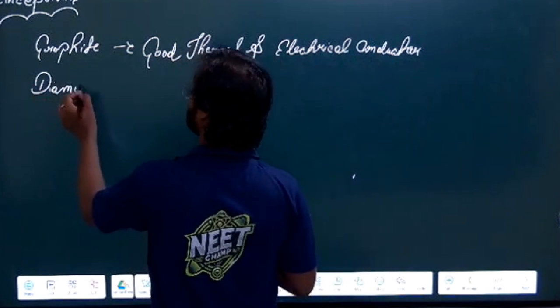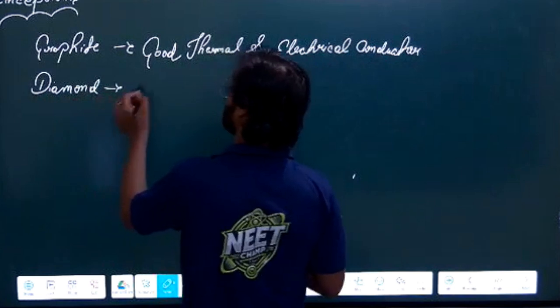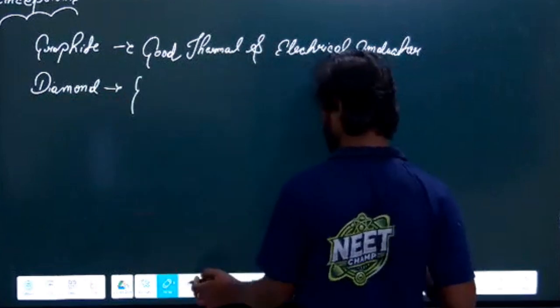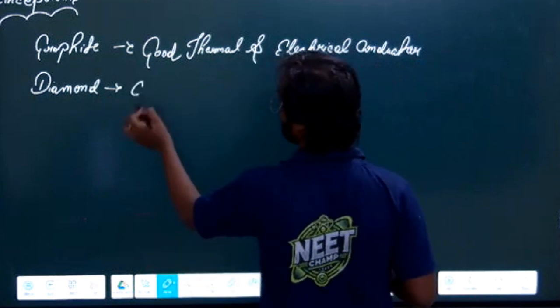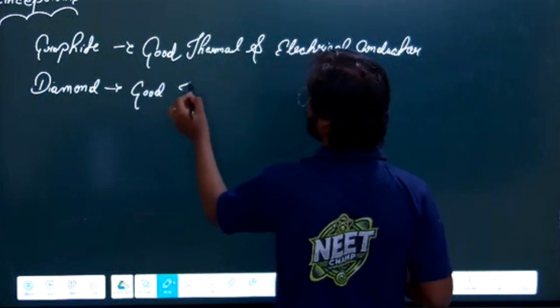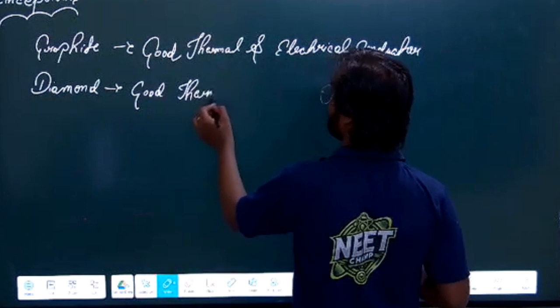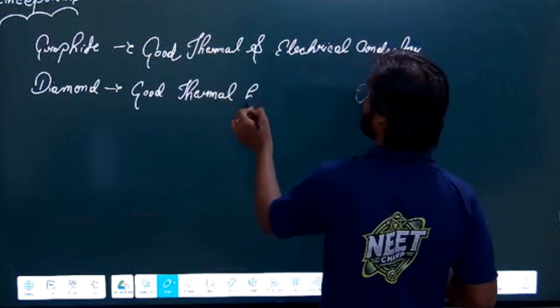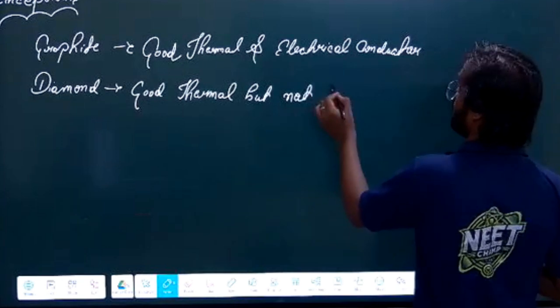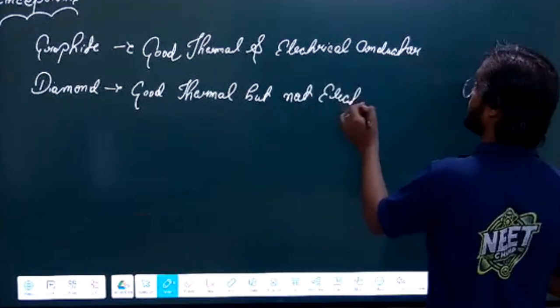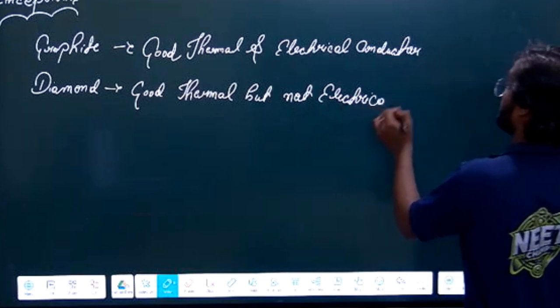What about diamond? Diamond is a good thermal but not an electrical conductor.